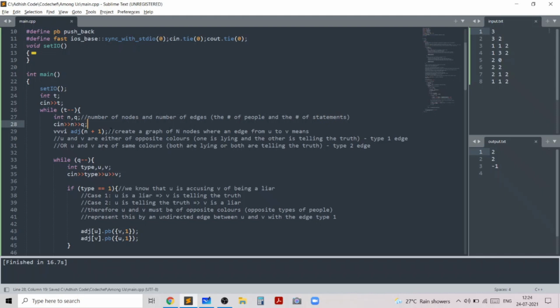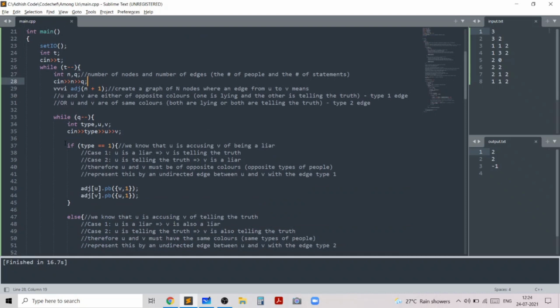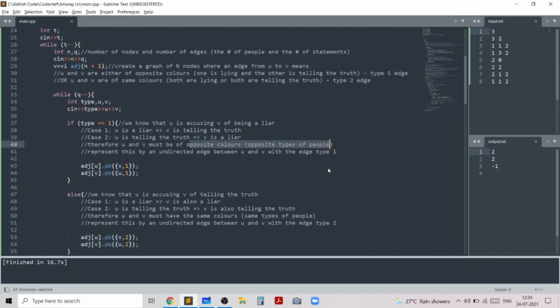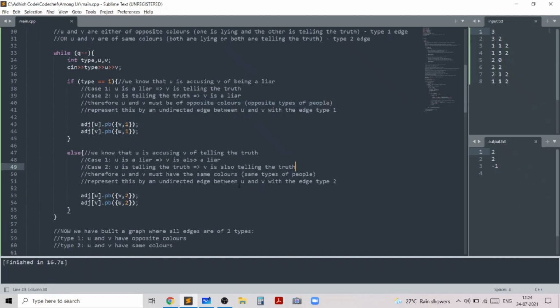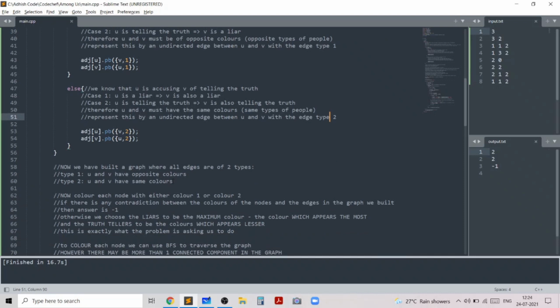Then I create the graph of n nodes, and as I mentioned earlier, the graph has two types of edges. So a type 1 edge means that u and v are opposite types of people, and a type 2 edge means that u and v are the same types of people.